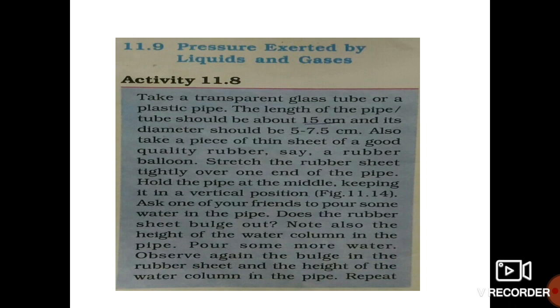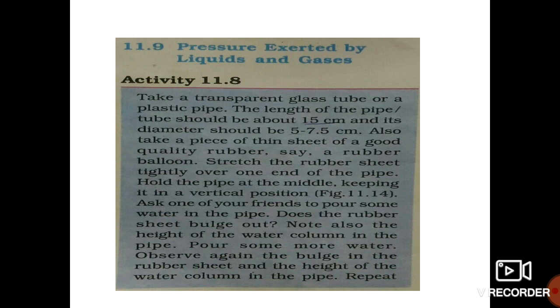Here is the activity. You can read it. Pressure exerted by liquids and gases. Take a transparent glass tube or a plastic pipe. The length of the pipe or tube should be about 15 centimeter and its diameter should be 5 to 7.5 centimeter. Also take a piece of thin sheet of good quality rubber, or you can take one rubber balloon. Stretch the rubber sheet tightly over one end of the pipe and hold the pipe at the middle, keeping it in a vertical position, like this. Ask one of your friends or family members to pour some water in the pipe.